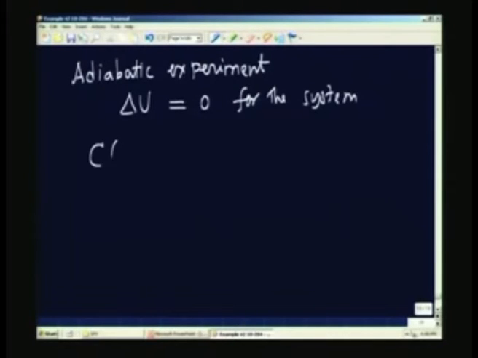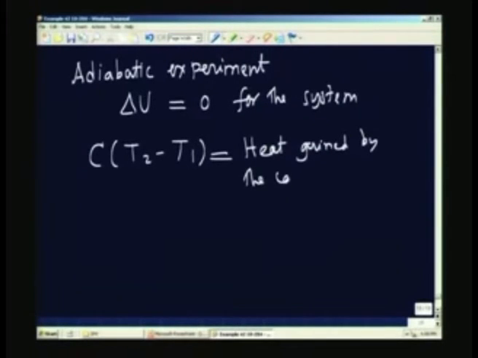So, I can say that C into T2 minus T1 is the heat gained by the calorimeter. This must be the same as the heat released by the fuel, because it is an internal arrangement.